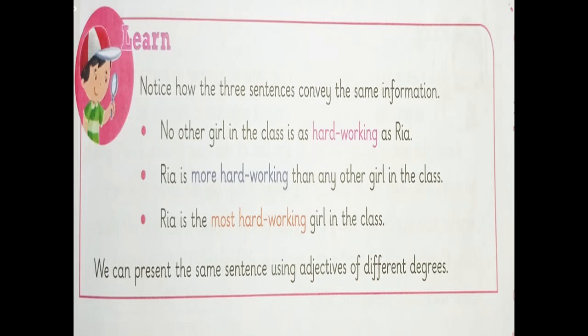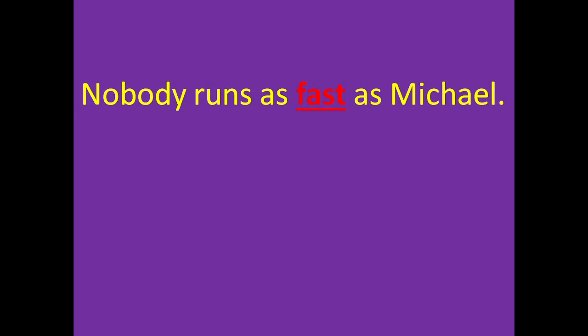Next thing, students, let's take another example. For example, if I say, nobody runs as fast as Michael. Now fast is an adjective, students. Now what kind of adjective is fast? It's the positive kind of degree used over here.